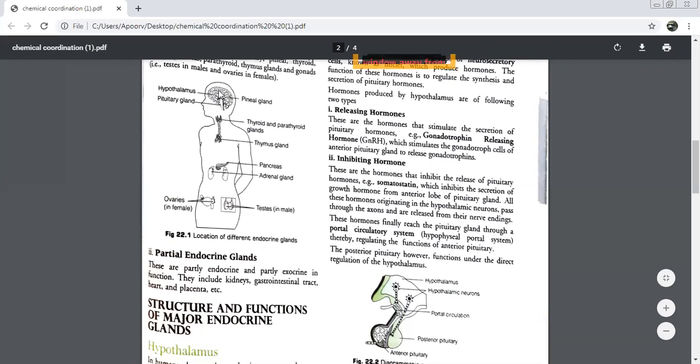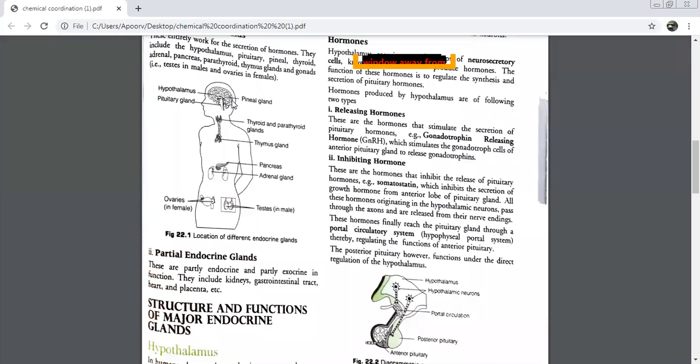We have neurons in the brain area. I hope everybody is aware of this. So these hormones are produced here, beta. The neurons which are present in the hypothalamus, they are known as hypothalamic neurons. See, beta, brain is a bigger part. In the brain we have this part, hypothalamus. Which part of brain was it present? Forebrain.